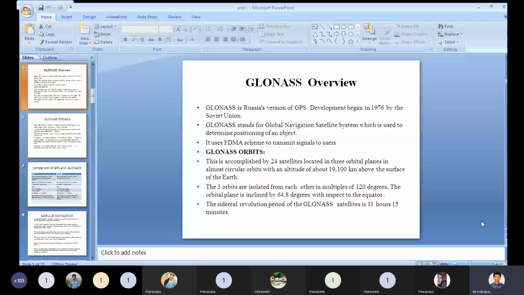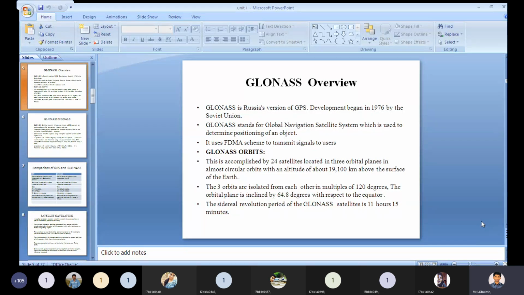Then coming to the GLONASS overview. GLONASS is Russia's version of GPS, and the development began in 1976 by the Soviet Union.